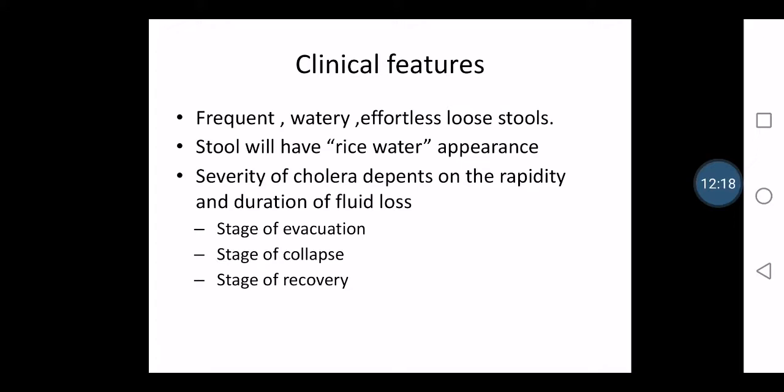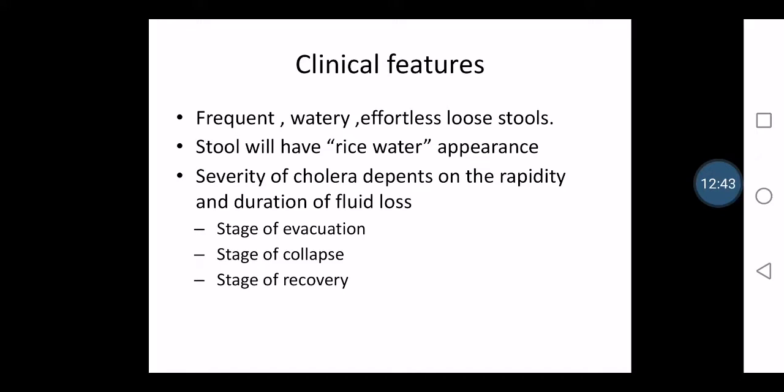Then unrecordable BP, the BP will fall down, there will be very low blood pressure, loss of skin elasticity, and very shallow respiration. So when these symptoms occur, it tells that the patient is going towards dehydration, and even death can occur. So this is the stage of collapse.